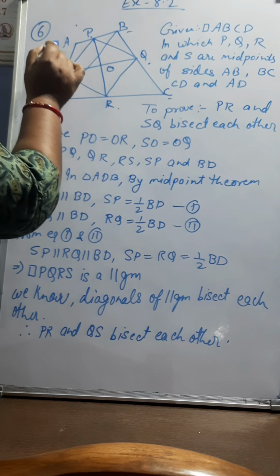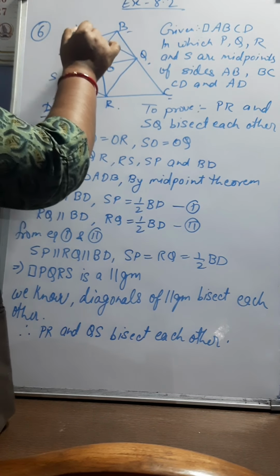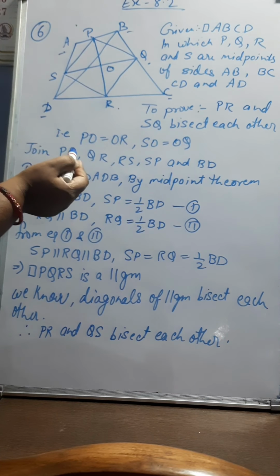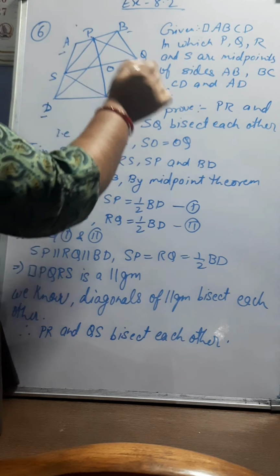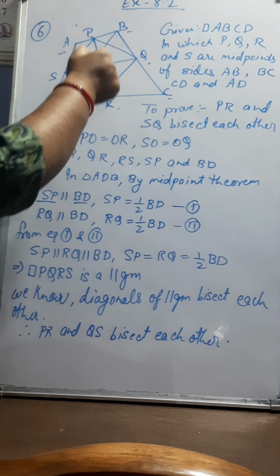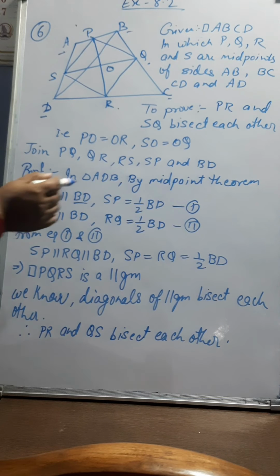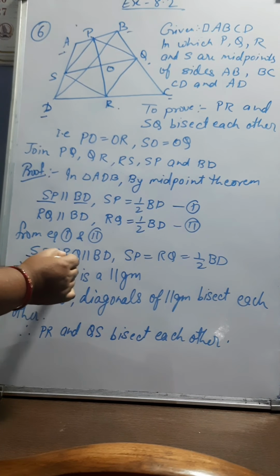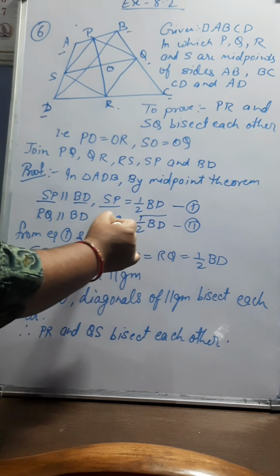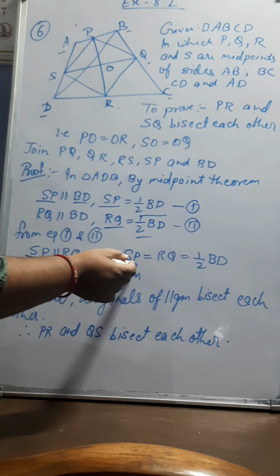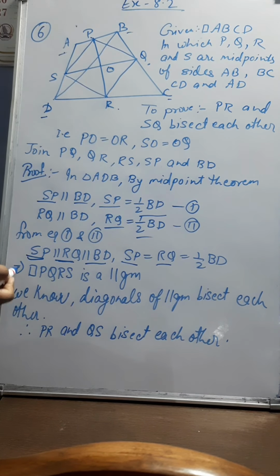Now you see in the triangle ADB, S and P are the midpoints of the sides AD and AB. So by midpoint theorem we can write SP is parallel to BD and SP is equal to half of BD. Similarly, in triangle DCB we can write RQ parallel to BD and RQ is equal to half of BD. So if we combine these two, we get SP parallel to RQ, both parallel to BD. Similarly, SP is equal to half of BD and RQ is equal to half of BD. So SP is equal to RQ, both equal to half of BD. So since one pair of sides is parallel and equal, quadrilateral PQRS is a parallelogram.